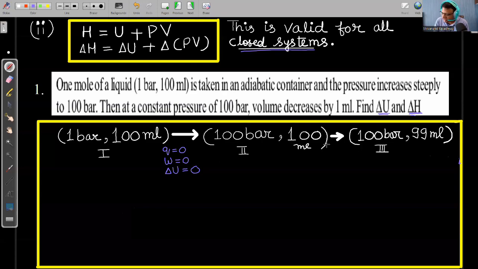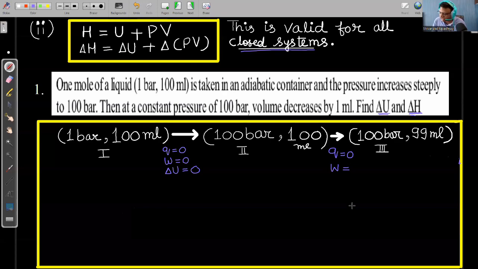In the same way, this whole thing is taking place in an adiabatic container, so Q is equal to 0. When I calculate the work done, since volume is decreasing, work done will be positive because there is compression of the liquid by external pressure. So work done is equal to minus P external times (V final minus V initial).